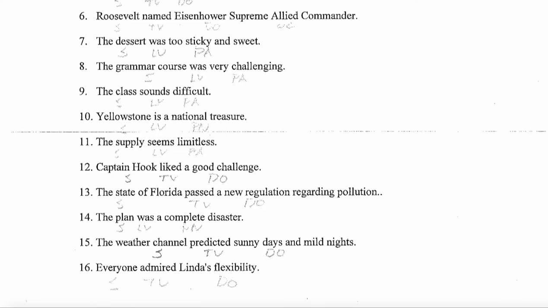15. The Weather Channel predicted sunny days and mild nights. Find the main verb. Predicted. Is it linking? No. Is it followed by a noun phrase? Yes. So 4 is off. How many? Well, it's just one. So it's STVDO. 16. Everyone admired Linda's flexibility. And find the main verb. Admired. So that's transitive. We have one noun phrase after it. Just flexibility. Linda's flexibility is one thing. So that's STVDO.